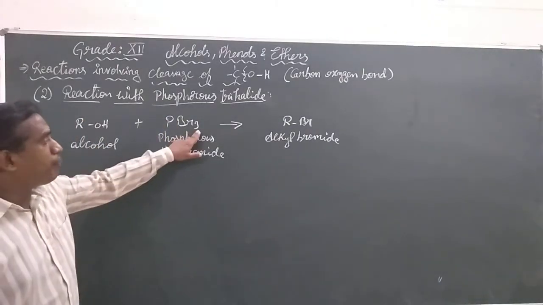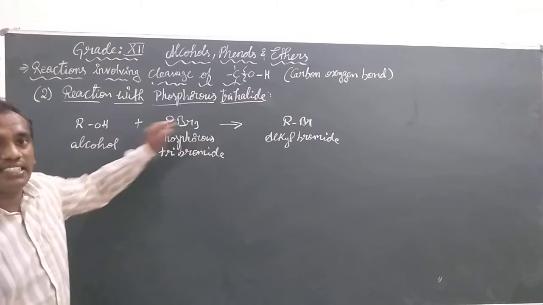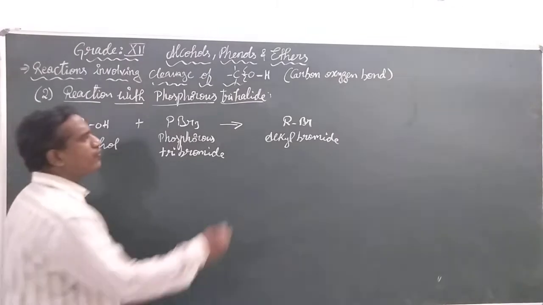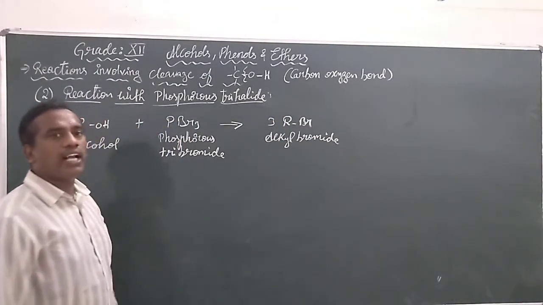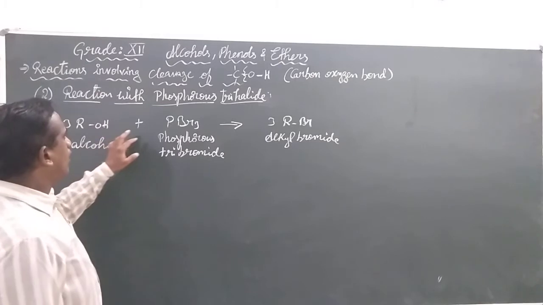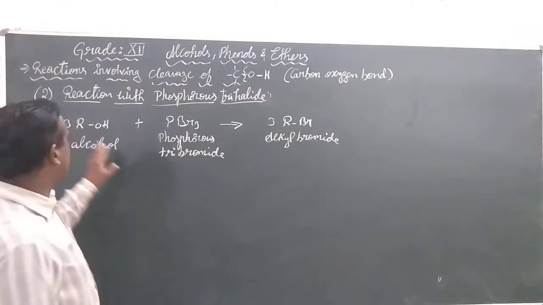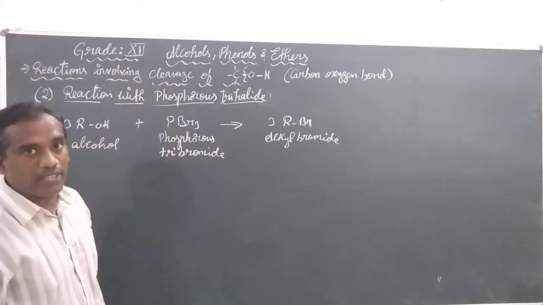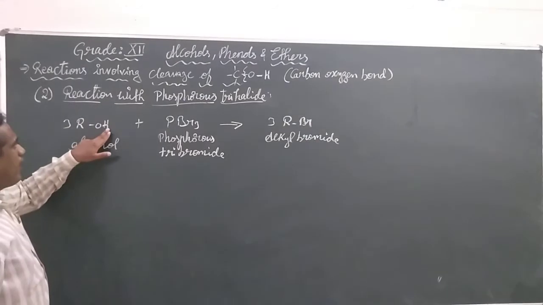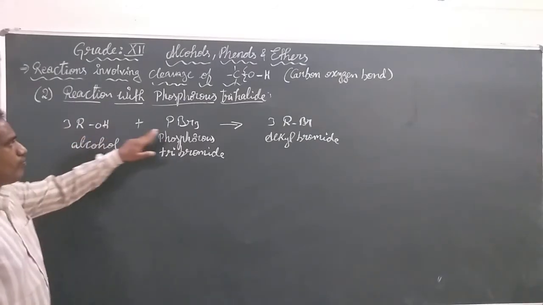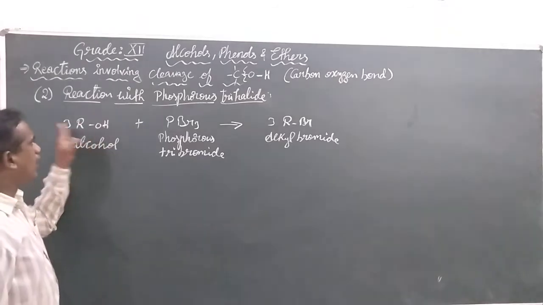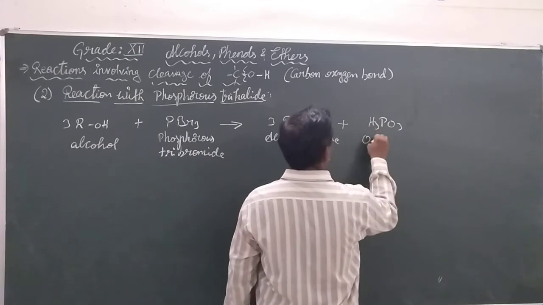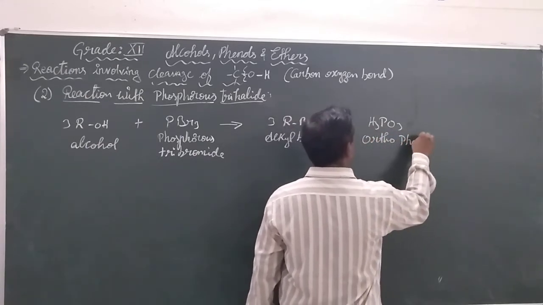But we have 3 bromines, so in order to balance this reaction we use 3 moles of alcohol, which gives 3 moles of alkyl bromide. So phosphorus tribromide, when reacted with 3 moles of alcohol, gives 3 moles of alkyl bromide. What are the remaining? We can find 3 hydrogens, 1 phosphorus and 3 oxygens. So we form H3PO3, orthophosphorous acid.